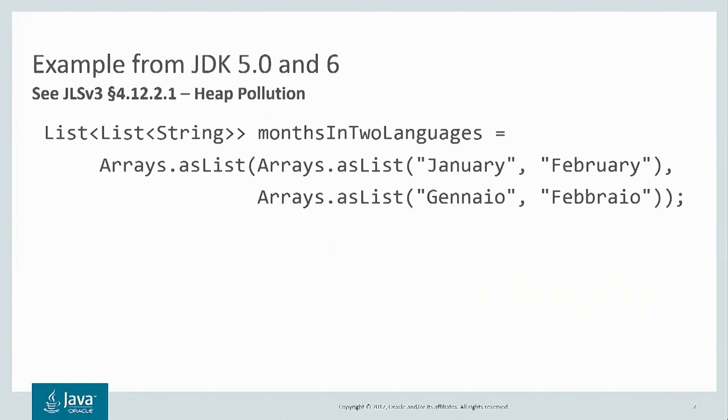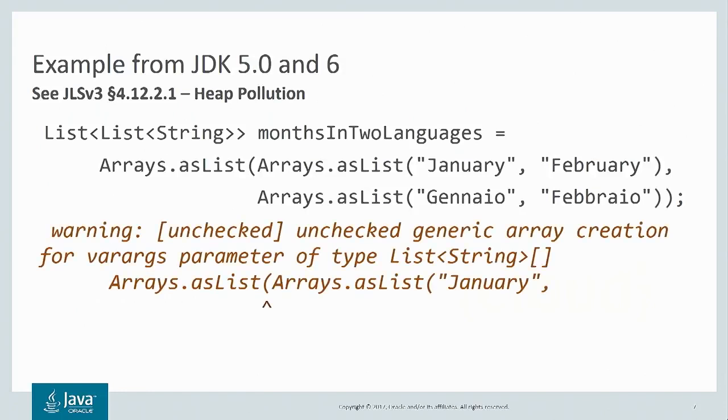You could write code like this for some time, even back in JDK 5 or 6, using the utility method Arrays.asList in the platform to more easily create, in this case, a list of strings. However, when you compile this code, if you were diligent about your warning messages, you'd note a warning like this. Warning, unchecked generic array creation for varargs parameter. So what's going on here?